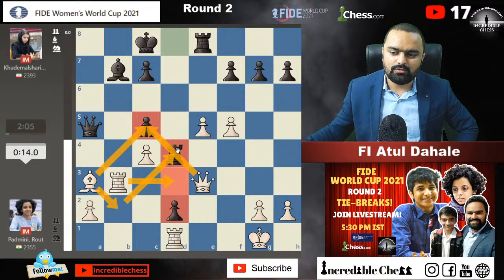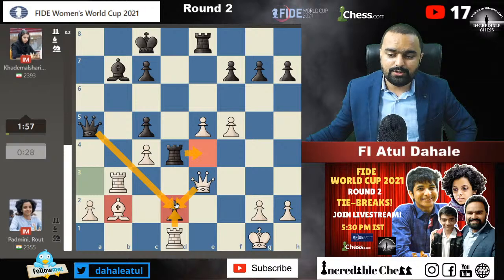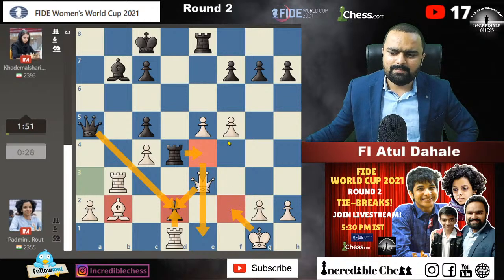Rook d3 might come on the board. Okay, opponent has this rook e4 move. Okay, bishop b2 has been played by Padmini. The moment you play rook to e4, we can just capture the pawn on d2 square. If queen into d2, rook into d2 is there, and that should be good enough, because if you give the check, then king will come on f2 square.